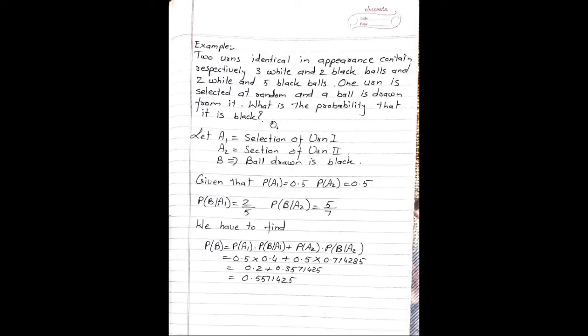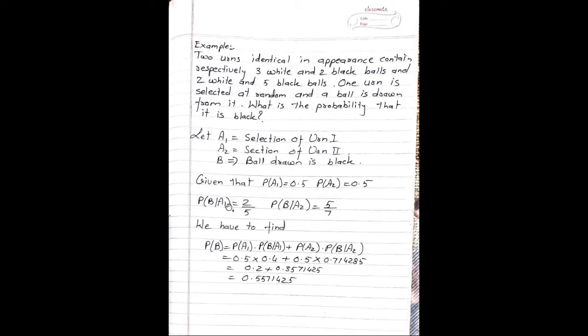So first of all, we define the events A1, A2 and B, as this problem is based on Bayes' theorem. Let A1 be the event that the first urn is selected, A2 be the event that the second urn is selected, and B be the event that the ball drawn is black. Now the urns are identical in appearance, so we can say that probability of A1 is equal to 0.5, and probability of A2 is also 0.5.